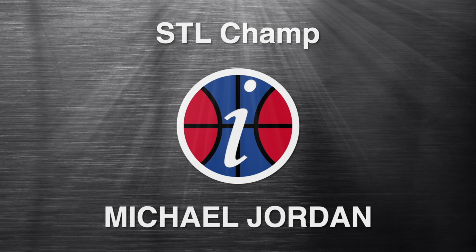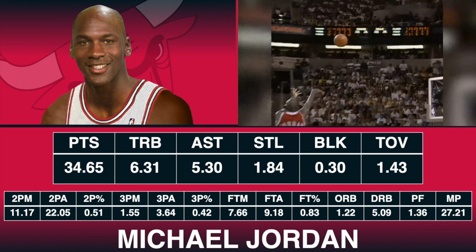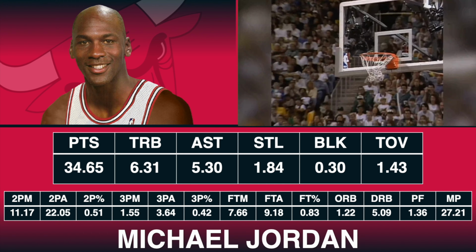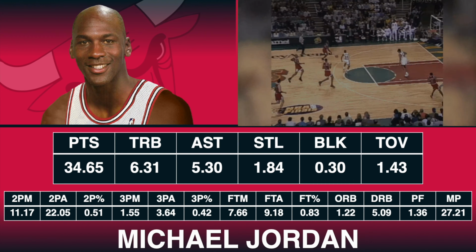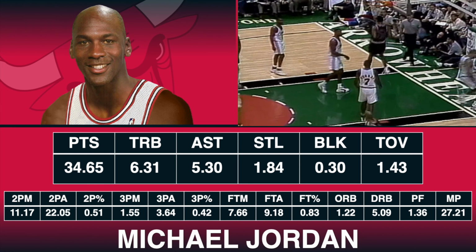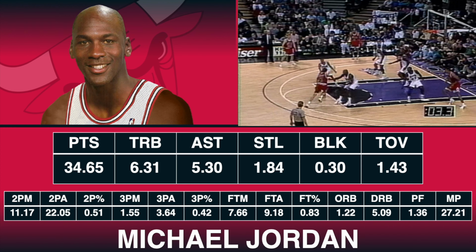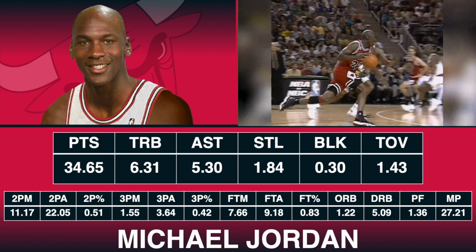The steals champion, yes, this one goes to Michael Jordan. Oh, and look at that, he averaged 34.65 points per game, so very, very close to what Steph Curry was averaging in the points category. He also averaged 6.31 total rebounds, 5.3 assists, 1.84 steals, 0.3 blocks, and 1.43 turnovers.